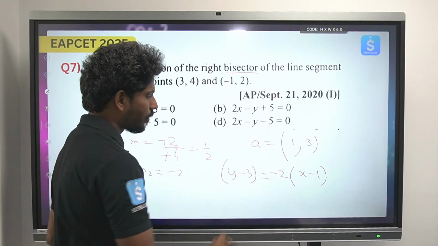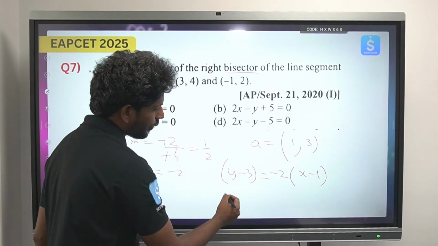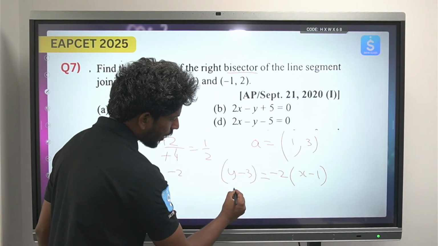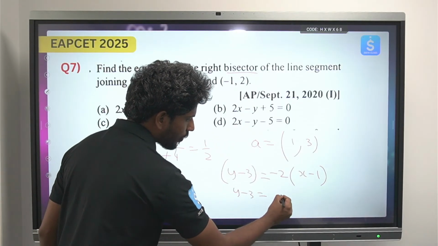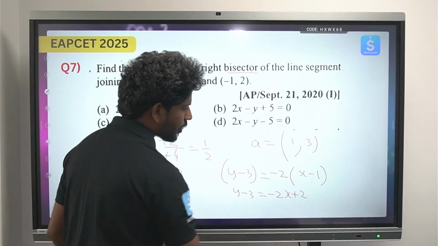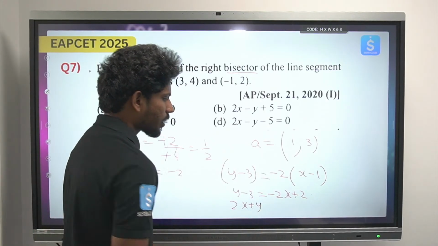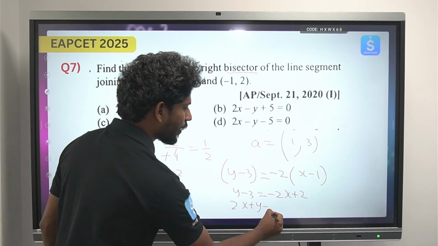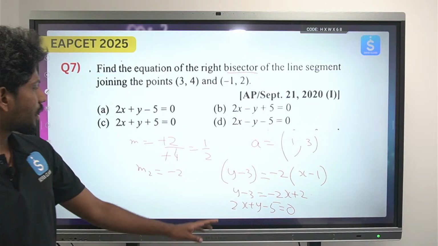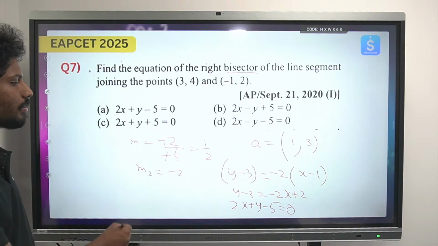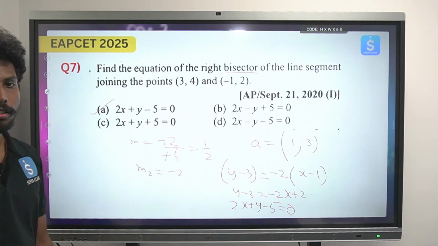So sorry, point slope form. Yeah. Now we have y minus 3 is equals to minus 2x plus 2. So this will become 2x plus y minus 3 minus 2 is minus 5, which is equals to 0. So 2x plus y minus 5 equals to 0. That is option A. So that is question number 7.